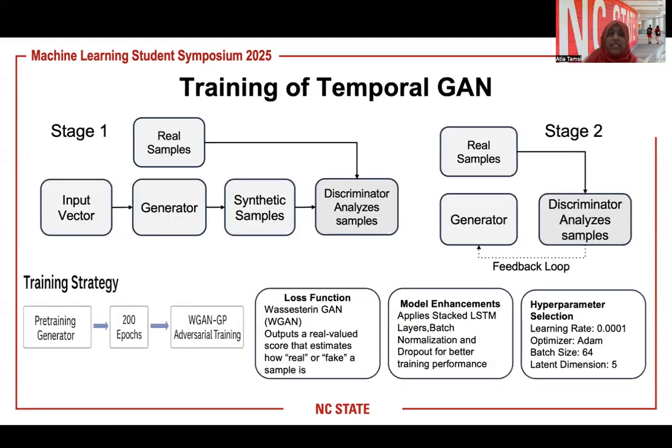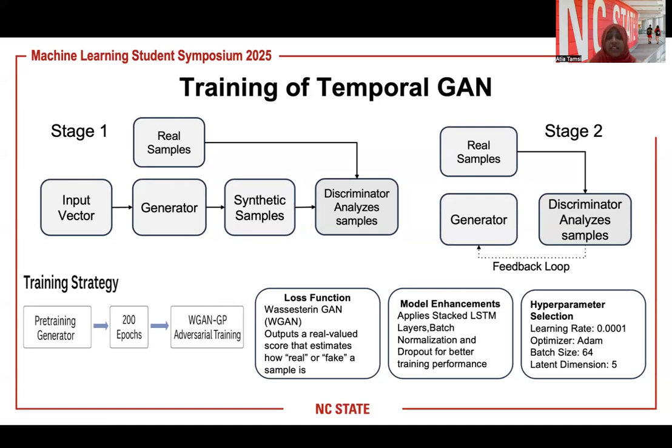We use two stages in training our temporal GAN. In the first stage, the generator will try to generate real and fake sequences to confuse the discriminator, and in stage 2 the discriminator will try to distinguish between real and fake samples and will try to generate more accurate results.